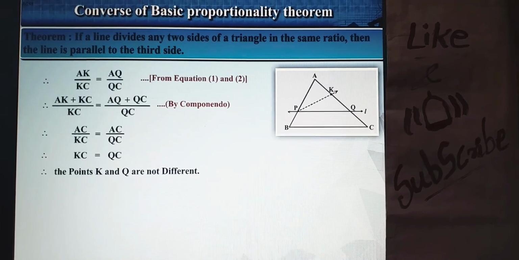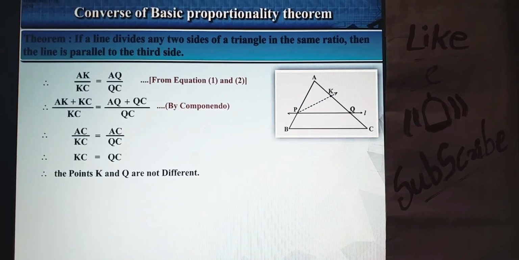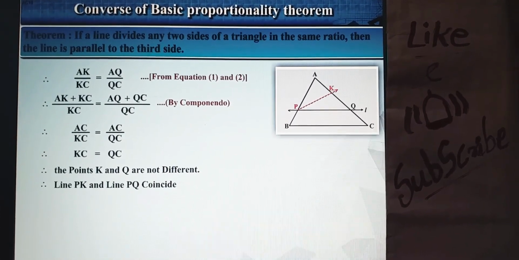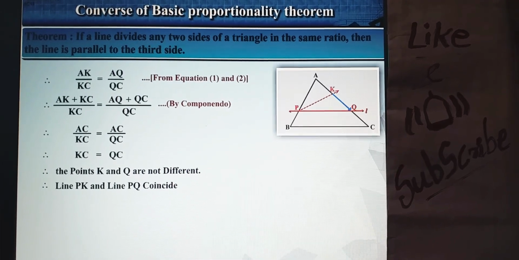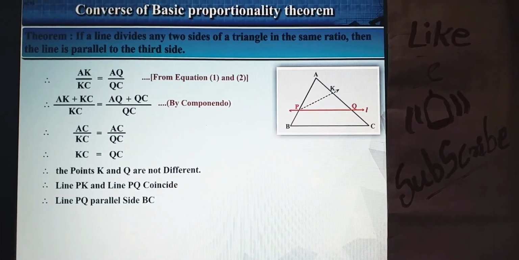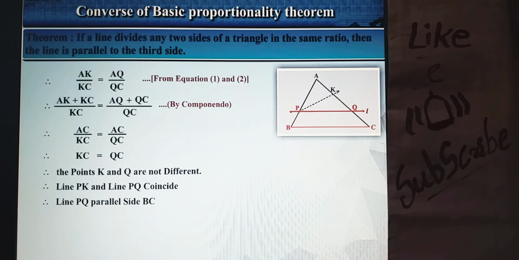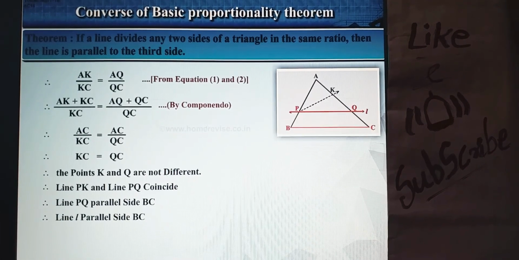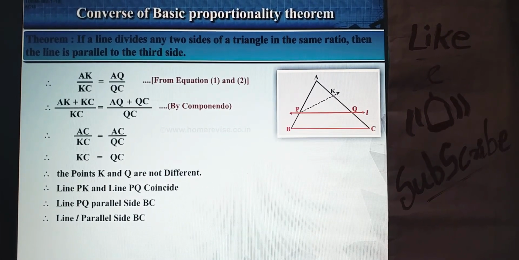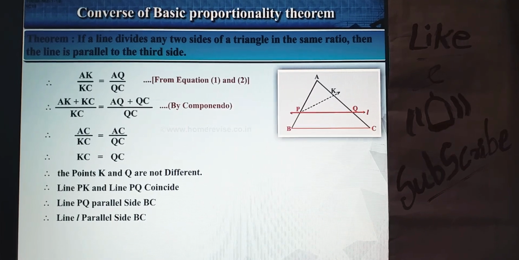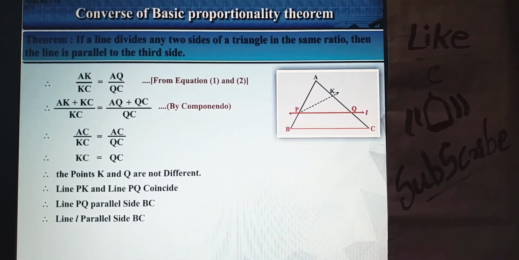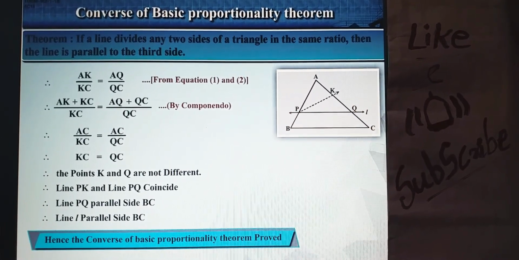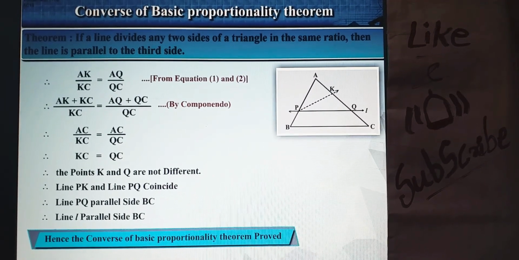Therefore, the points K and Q are not different. Therefore, line PK and line PQ coincide. Therefore, line PQ is parallel to side BC. Therefore, line L is parallel to side BC. Hence, the converse of basic proportionality theorem is proved.